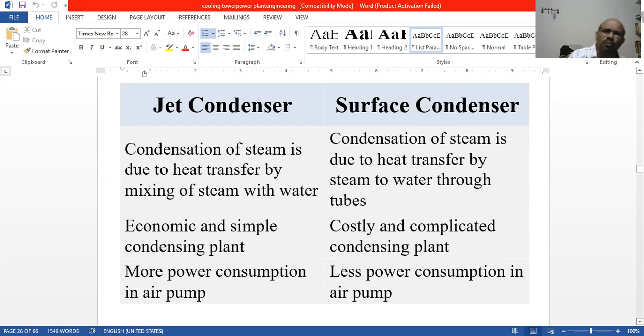These are used in large power plants, not in small ones. There is more power consumption in the air pump in jet condensers, since the air pump burns a lot of electricity, whereas in surface condensers there is comparatively less power consumption.